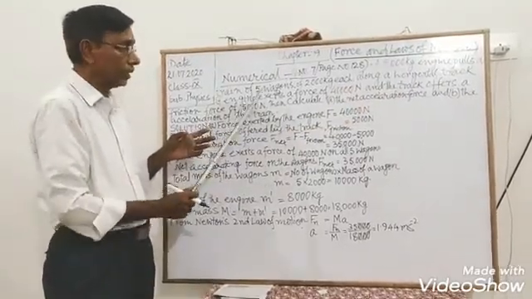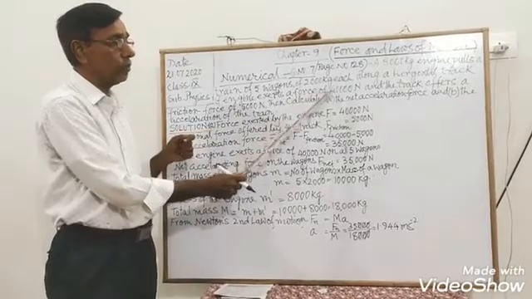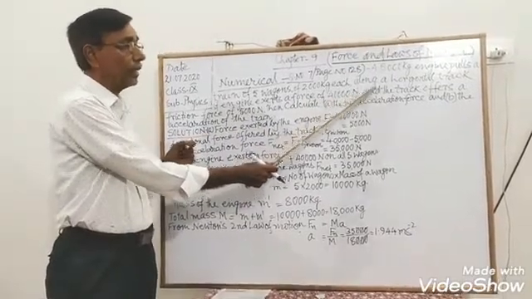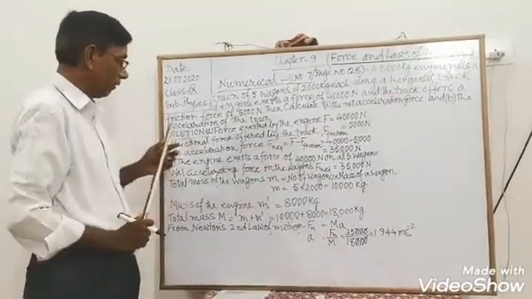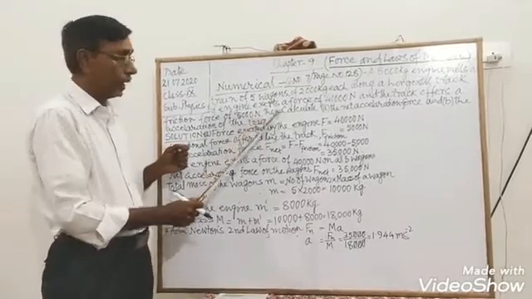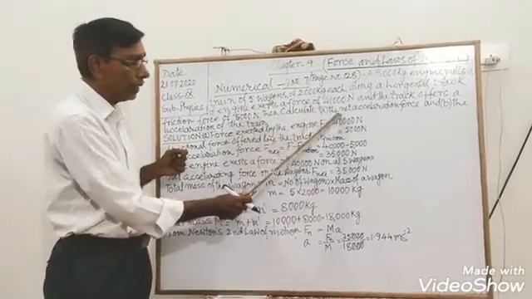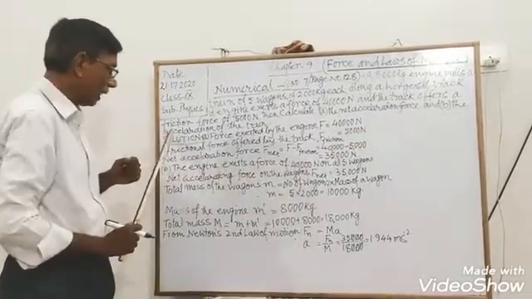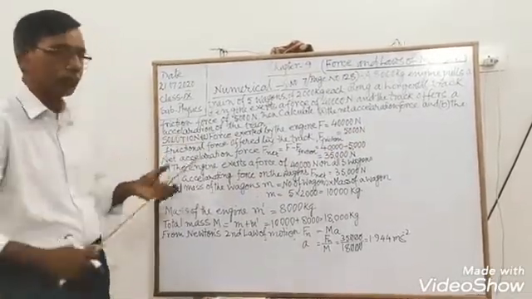The engine exerts a force of 40,000 Newton, and the track offers a frictional force of 5000 Newton. Then calculate the net accelerating force and the acceleration of the train.